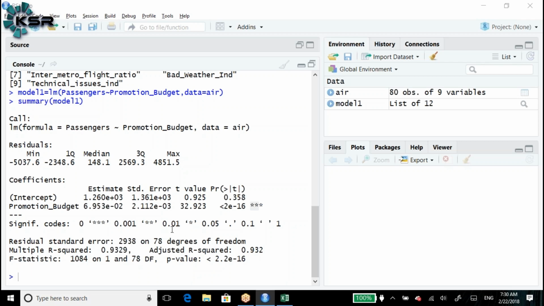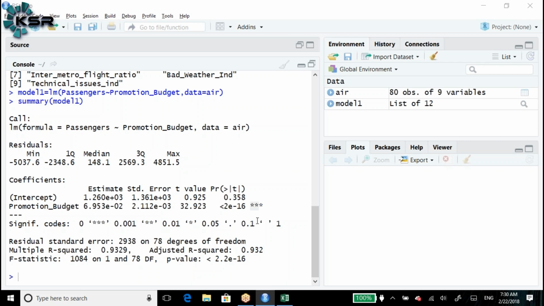1 star means 0.01, again 99.9% significant. Dot means 0.05, so again it is also significant. The reason is at least we need to have a 95 or more than 95% confidence. This is exactly the 95% confidence interval.